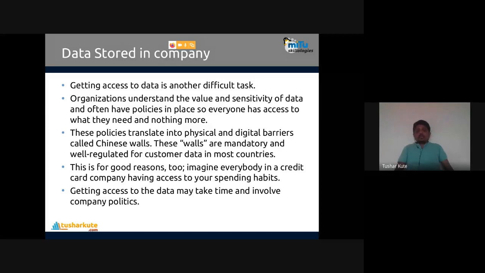It's not reasonable to imagine everybody in a credit card company having access to your spending habits, and you also can't access other people's credit card information. Getting access to data may take time and involve company politics also, with many undefined forces present that will override your data accessing abilities.